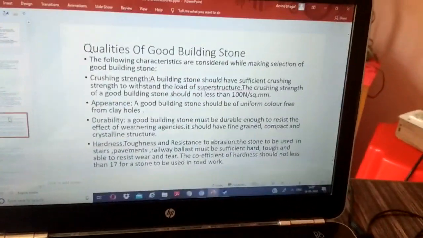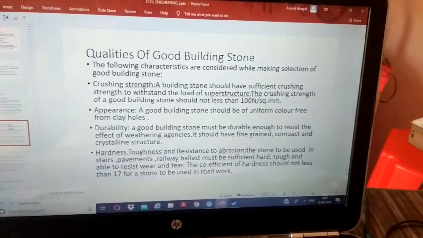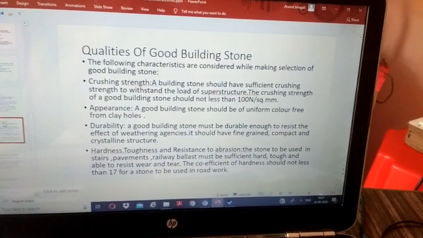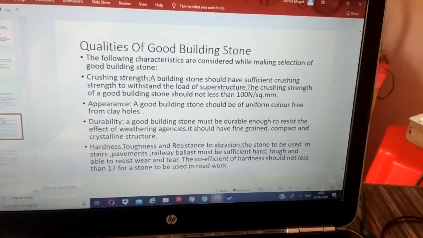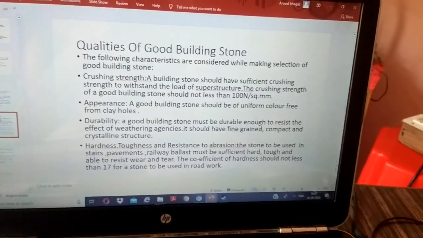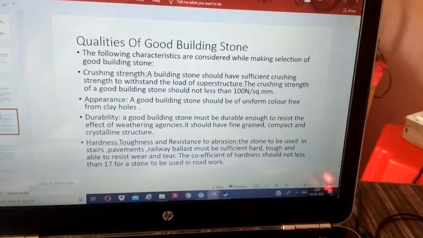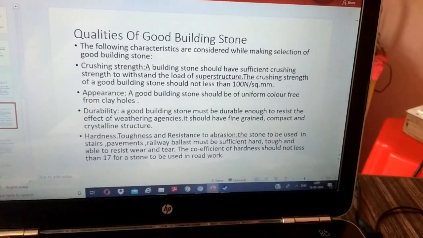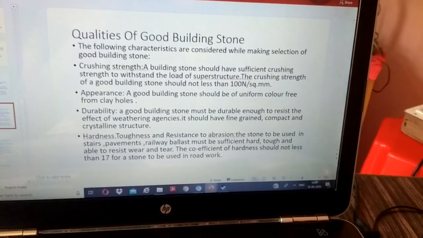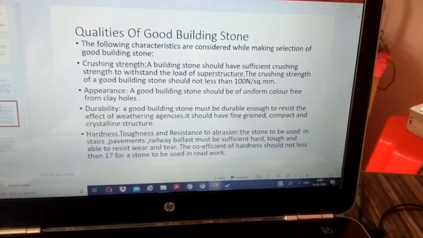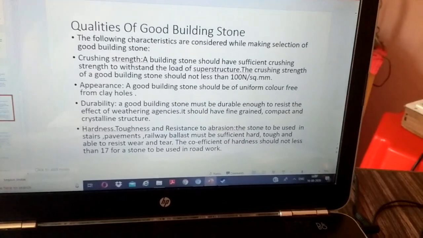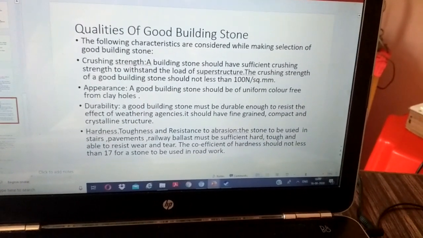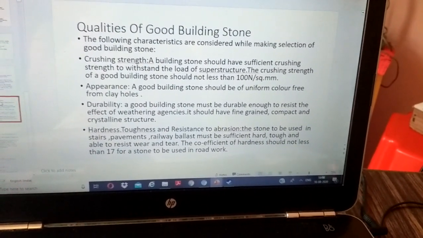Quality of good building stone. Following characteristics are considered while making selection of good building stone. Number one, crushing strength. A building stone should have sufficient crushing strength to withstand the load of superstructure. The crushing strength of a good building stone should not be less than 100 Newton per mm square.